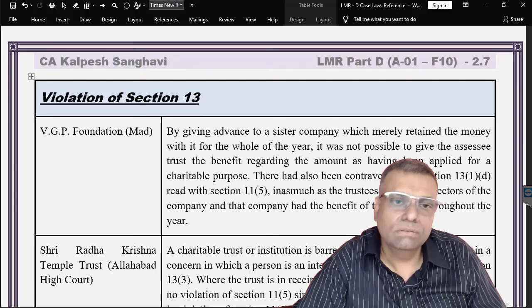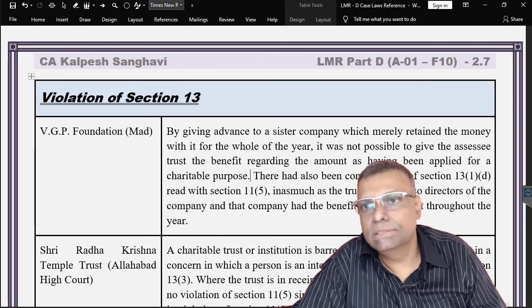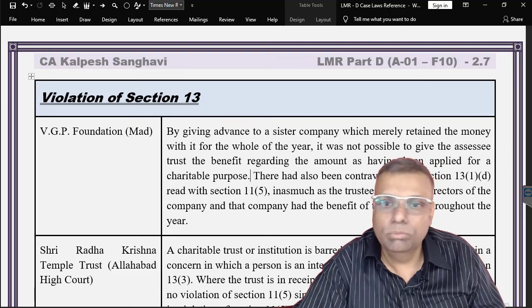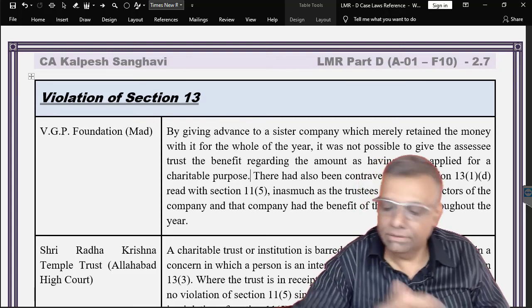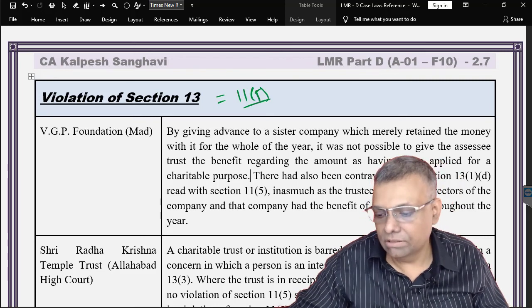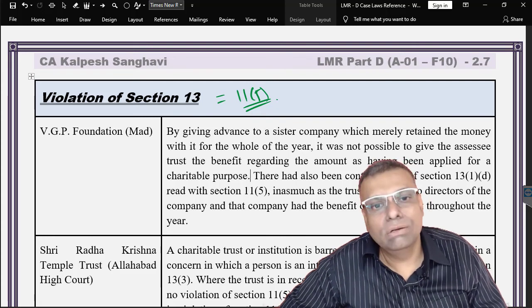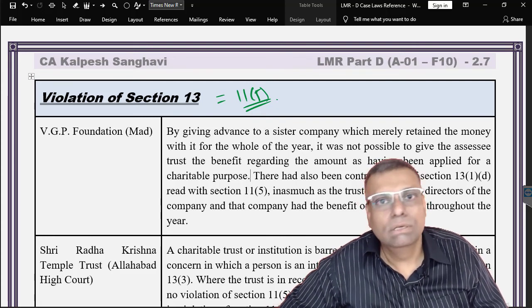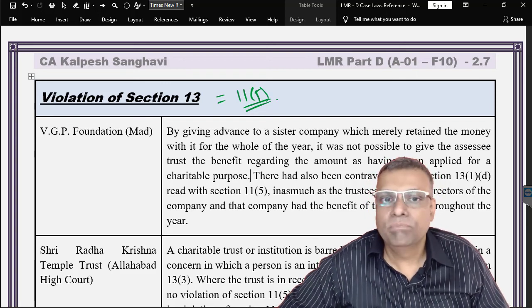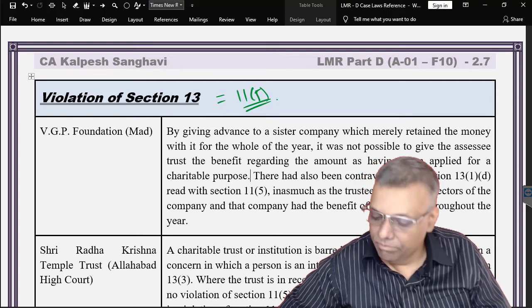Certain violations of section 13. See, this section 13 has some of the conditions. If it is violated, then section 11, 12 benefit is not available, and it has its own basic conditions. One of the conditions is that every investment that you are making has to be as per section 11.5, that is your modes of investment. Okay, so if you violate this, you are violating the investment conditions of this particular trust, and you will not get the exemption of section 11, 12 and 13 in the situation.